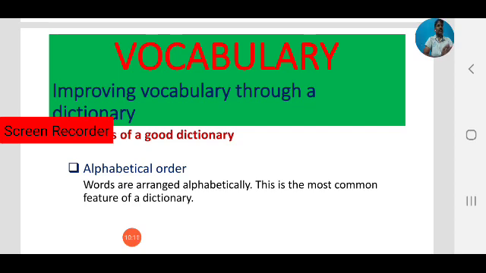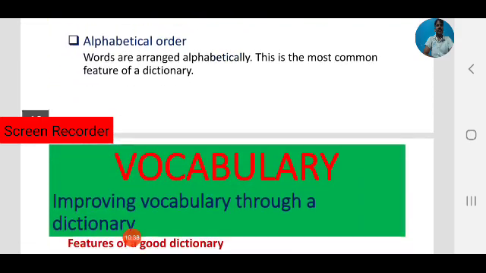A dictionary is a list of words usually arranged in alphabetical order. That is the most common feature of any dictionary.